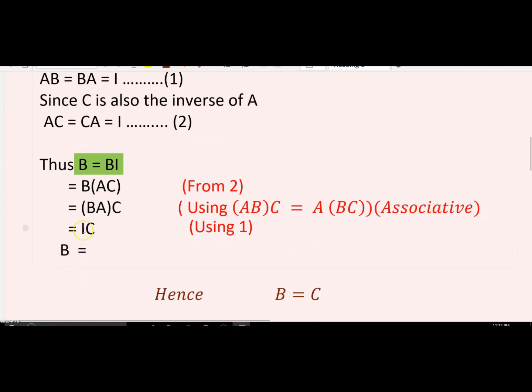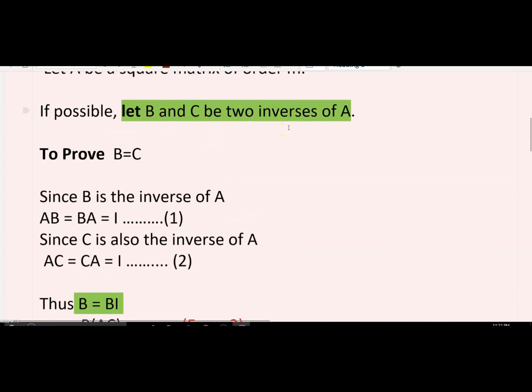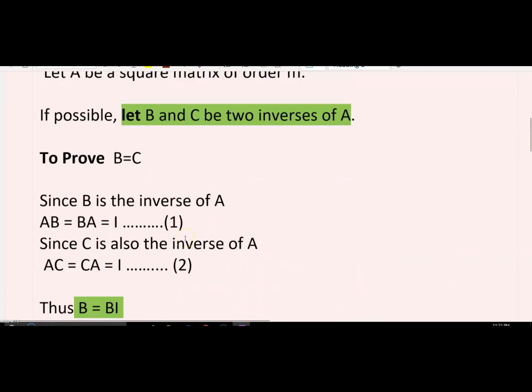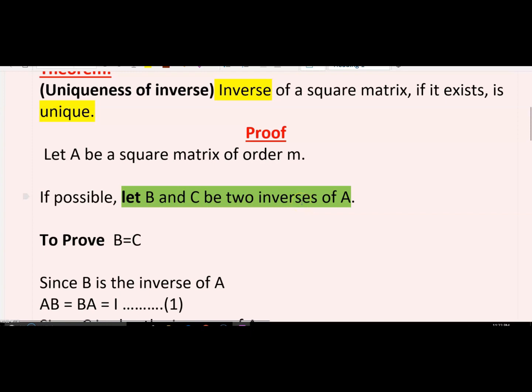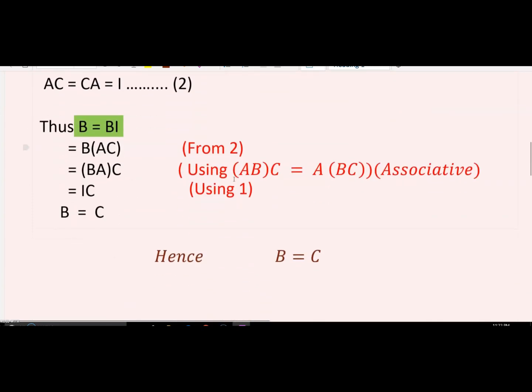Now, right hand side, as I told you, when we multiply identity with any matrix, that will be equal to that particular matrix. So that's all we need to prove. We had two matrices, which we first assumed were both inverses of A, but in the end we proved that both are equal matrices. It means there is only one matrix. You can call it B or you can call it C, both are the same matrix. It means there exists only one inverse always. That means the inverse is always unique. So I hope you got this theorem, this result, that the inverse is always unique.